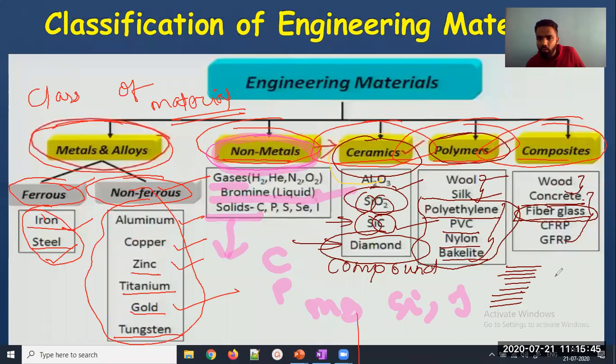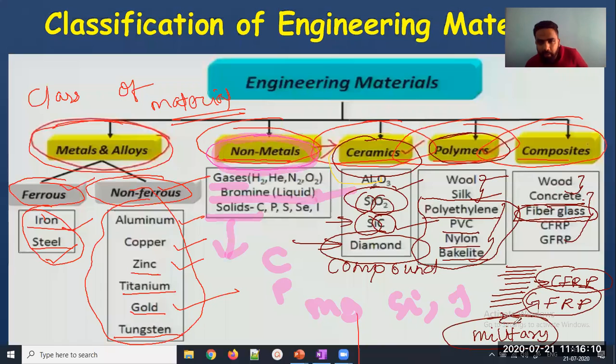Then I think you have heard about CFRP and GFRP in chemistry. CFRP is carbon fiber reinforced plastic. You are reinforcing carbon through the plastic. That's why it is called CFRP. And the second one is GFRP, glass fiber reinforced plastic. And I think you might have also heard about its application. This is used in military application or marine application. Okay, CFRP and GFRP. So I hope all of you are clear about what are the different types of engineering material. Can anyone classify it for me? I would like someone to classify it for me.